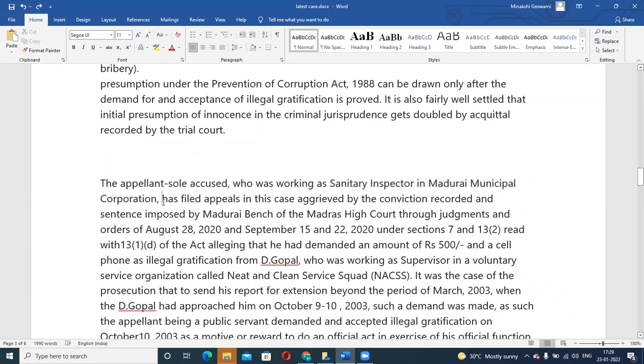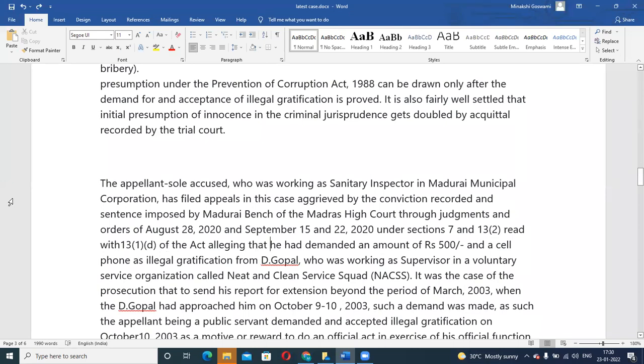So what happened is this sanitary inspector has filed appeals in the case, aggrieved by the conviction recorded and sentence imposed by the Madurai bench of Madras High Court through judgment and order dated September 2020 under Section 7.